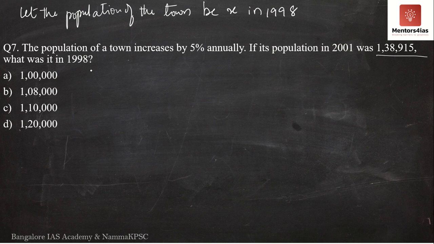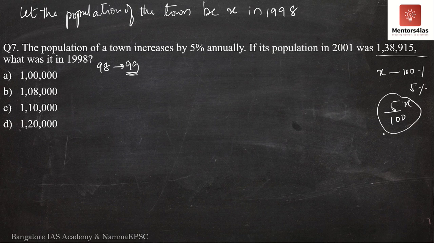So from 1998 to 1999, that is in the year 1999, the population has increased by how much? The population has increased by 5%. So in the year 1999, what is the population? The population is nothing but increased by 5%. See, if x is 100%, how much is 5%? It is nothing but 5 into x divided by 100. This is how much the population has increased. This is the increase in population.